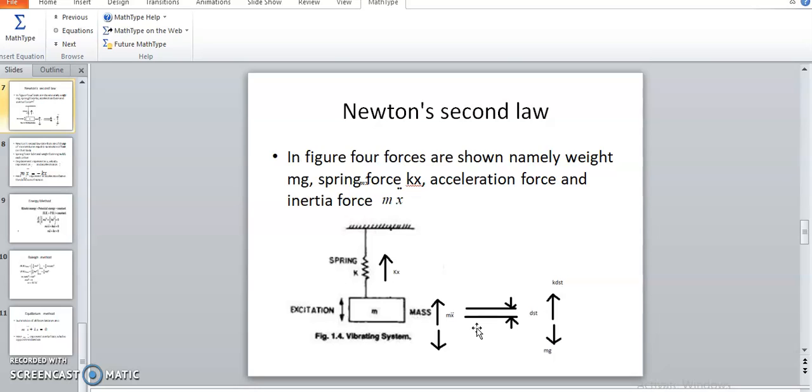Now from that equilibrium position, that mass is again displaced in the lower direction and then released. Once the mass is pulled downward and released, the system oscillates about its equilibrium position, and in that case another force is represented as mx double dot. Here the displacement is represented by x.